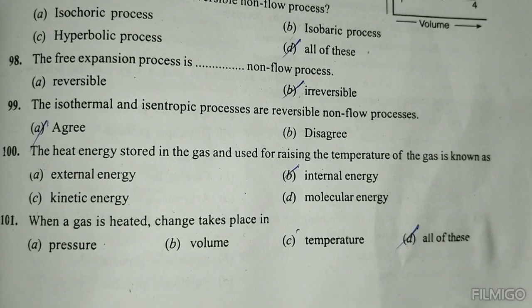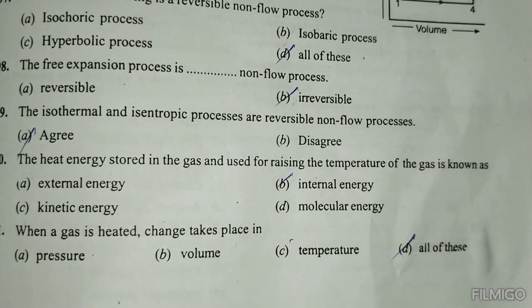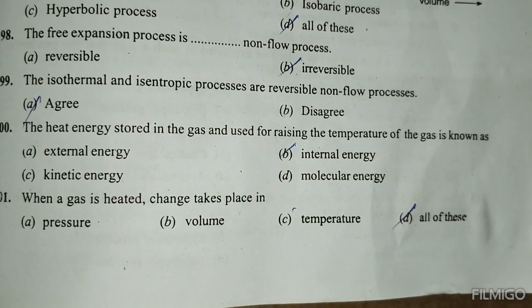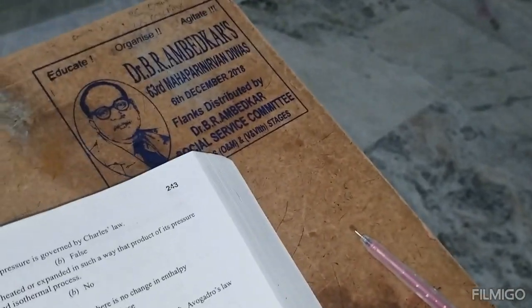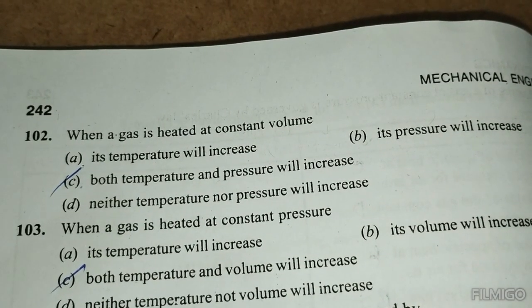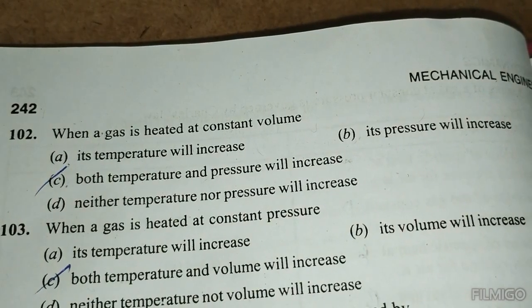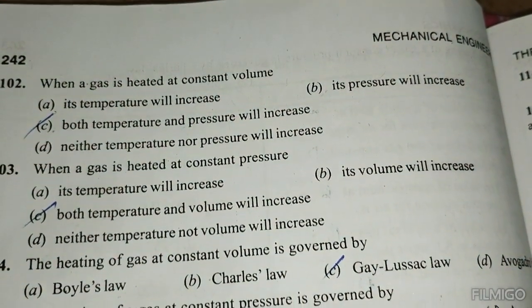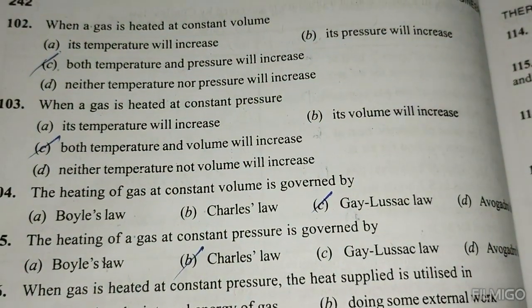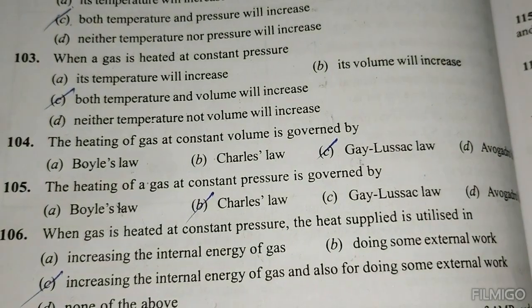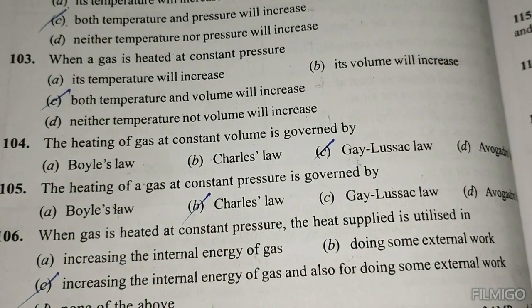The heat energy stored in a gas and used for raising the temperature of the gas is known as internal energy. When a gas is heated, change takes place in all of the above. When a gas is heated at constant volume, both temperature and pressure will increase. When a gas is heated at constant pressure, both temperature and volume will increase. The heating of a gas at constant volume is governed by Gay-Lussac's law. The heating of a gas at constant pressure is governed by Charles' law.